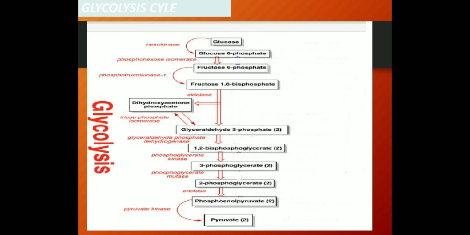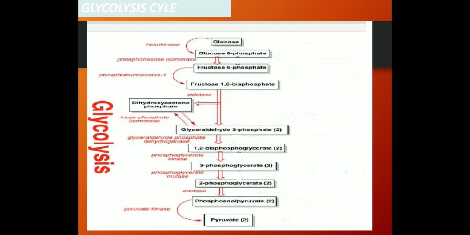And then fructose 6-phosphate is converted into fructose 1,6-bisphosphate by the enzyme phosphofructokinase 1. The most important process. And then fructose 1,6-bisphosphate is converted into dihydroxyacetone phosphate by using the enzyme aldolase.